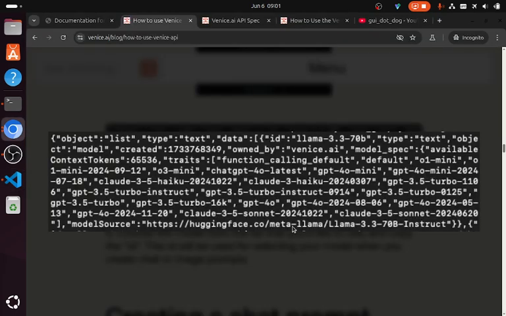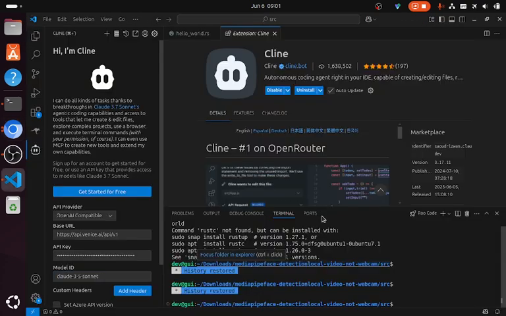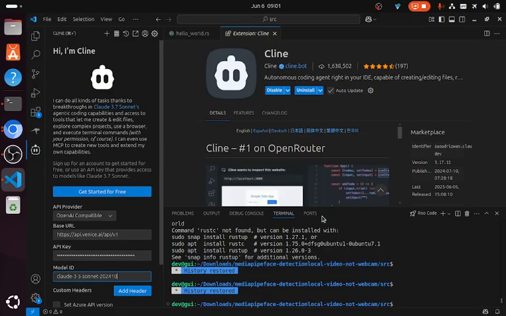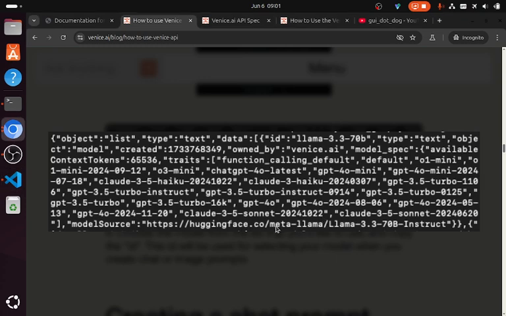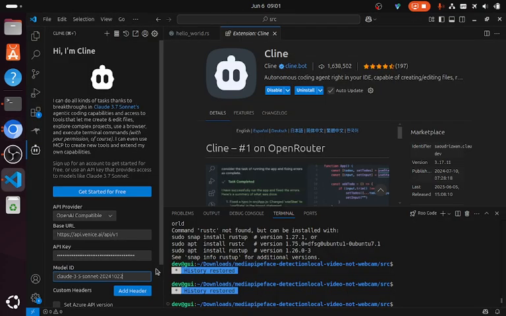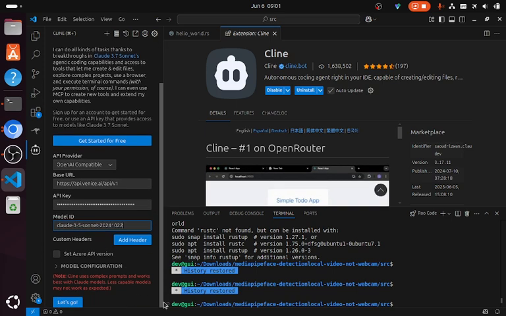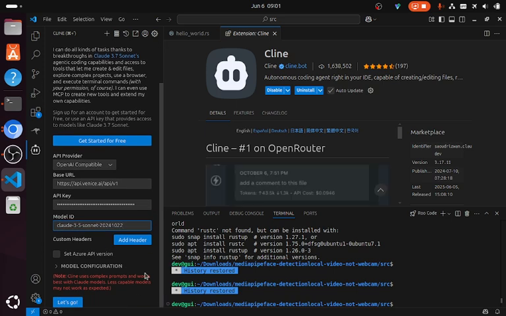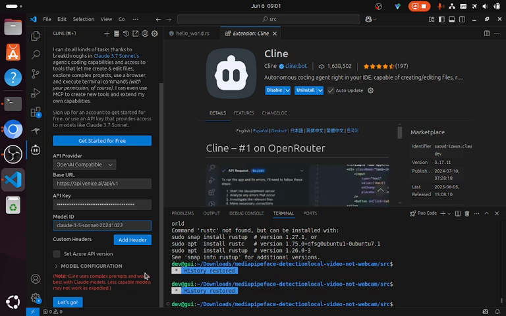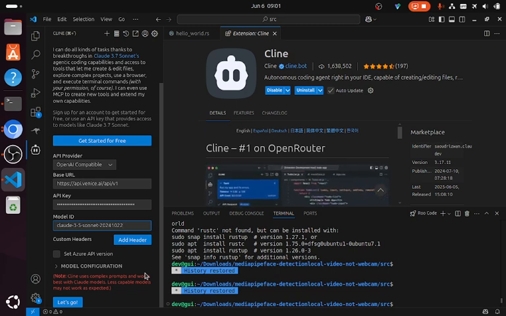Yes, it was hyphen Sonnet 2024 10 22. Okay, so that's our model. It's sad that I have to actually go do that. Venice could just give a list that I can copy with Control C and Control V. But anyway, instead of complaining, we'll just get around it.